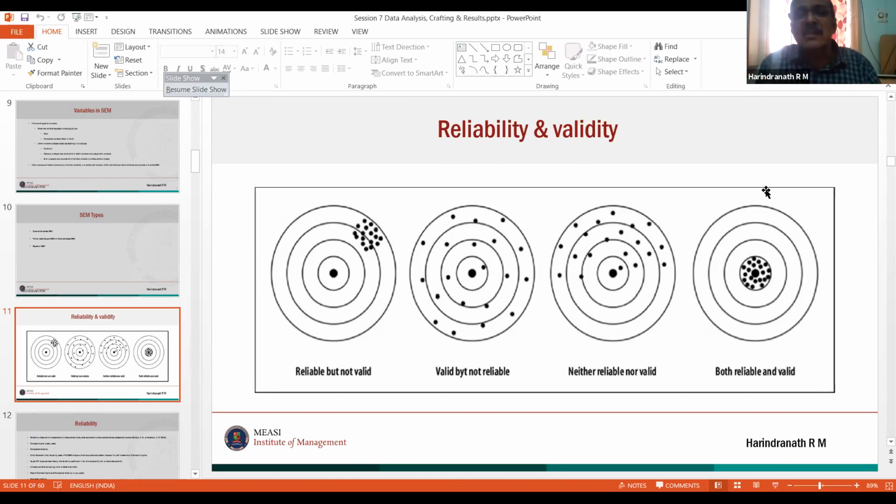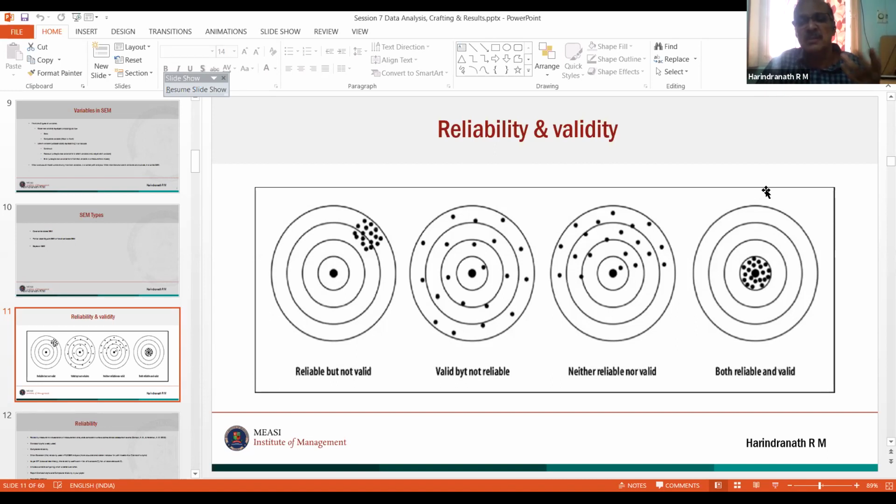Now see this, those circles are very interesting. Sometimes those images give you a wonderful explanation of the concept and the definition. See this particular one, sometimes the scales are very reliable but not valid. So when you get into the scale development procedure, your scale has to be reliable as well as valid. See the first one, it is reliable but not valid. See the second one, it is scattered out, so it is not reliable.